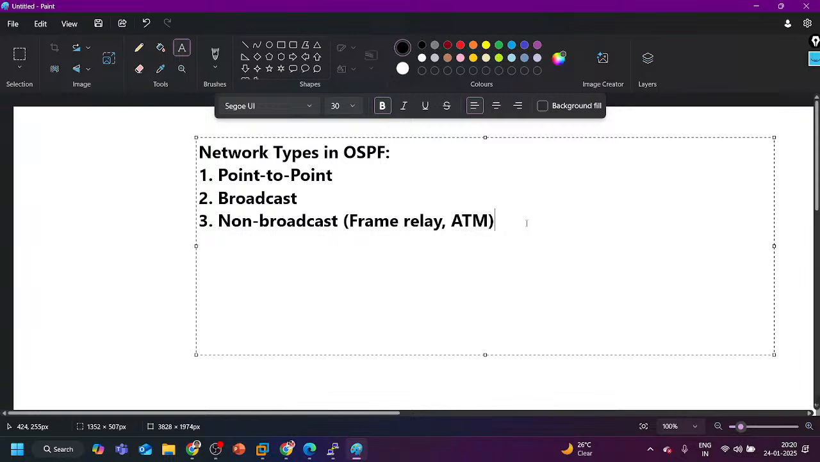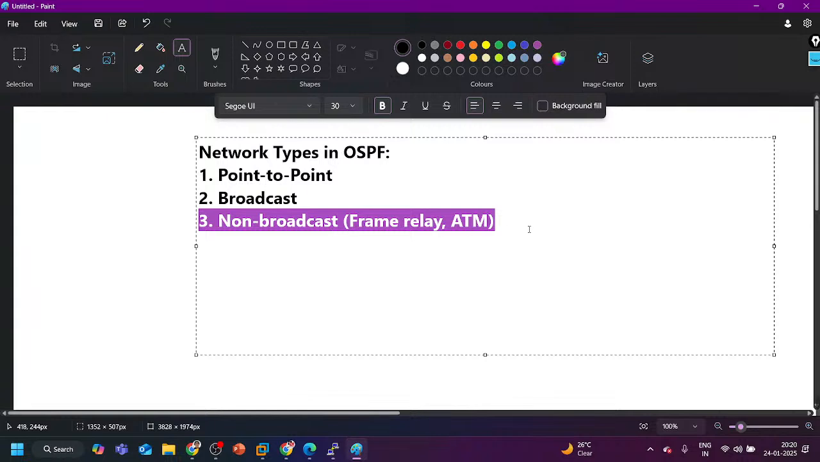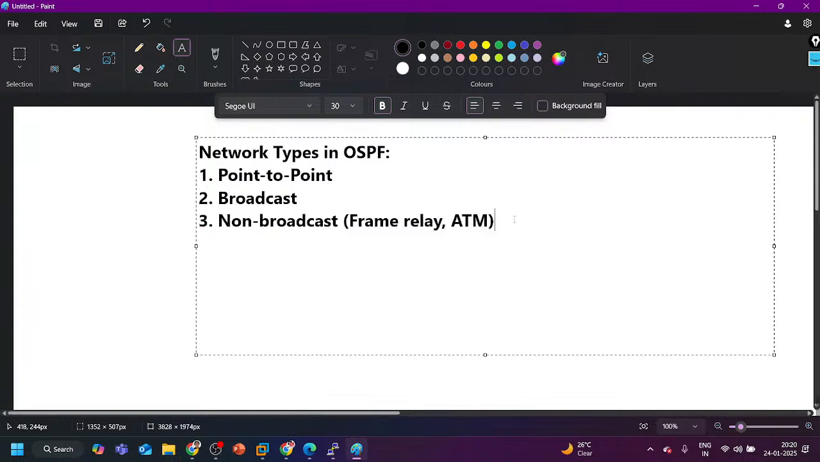And here the hello time is going to be different. In which network type? In the non-broadcast network type, the OSPF hello time is 30 seconds and the dead interval is 120 seconds. And will DR and BDR election happen here? Is it required? Yes, it is still required. If it is a multi-access network, then it's required, because routers are still sending multicast messages. Maybe broadcast is not supported, but multicast is supported. So DR is required here, and DR BDR election will happen here.